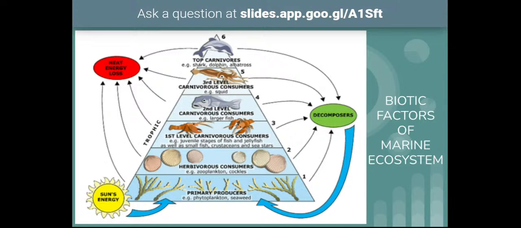Nekton are active swimmers, and the organisms which live on the bottom layer or substratum of the sea are called benthos. So organisms can be divided into three classes: plankton, nekton, and benthos. Plankton are passive swimmers, they do not move actively. Nekton are active swimmers, and benthos are the organisms that live on the substratum of the ocean. And some organisms will be benthic in one stage, and pelagic in another stage.